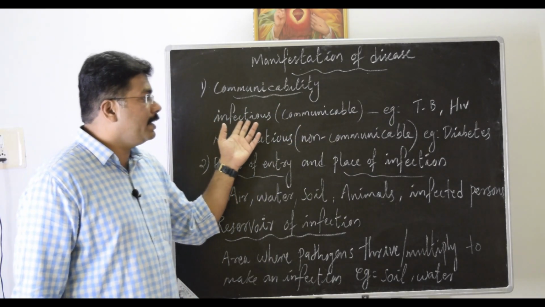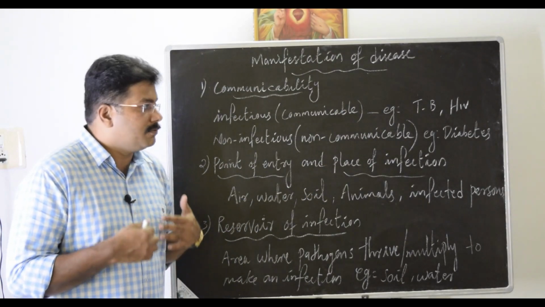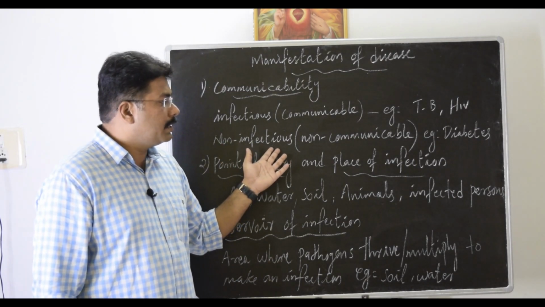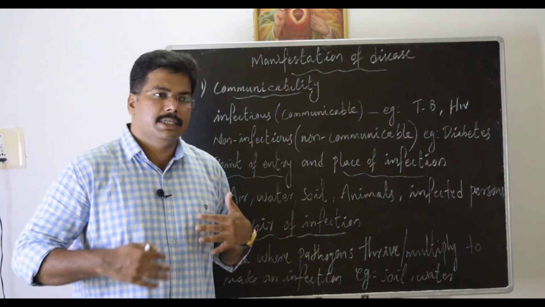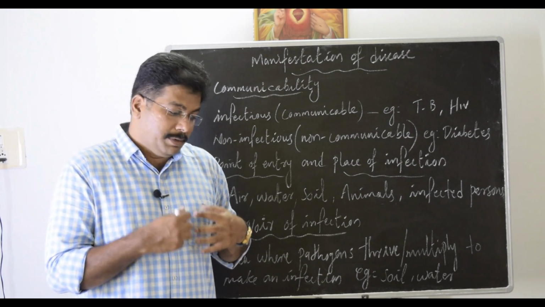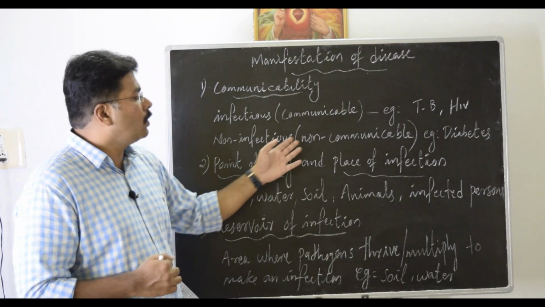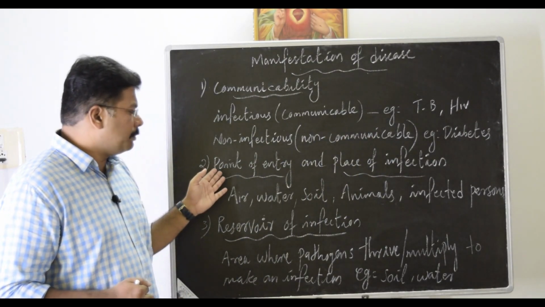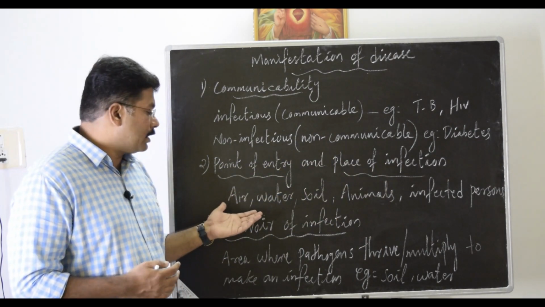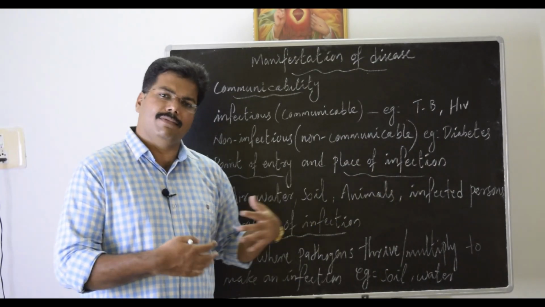Some of them are infectious, they are communicable. For example, TB and HIV can be communicated from one person to another. Next, non-infectious ones are non-communicable. For example, diabetes. Diabetes is a disorder inside our body that will never be passed to another person. That will stay only with that particular patient. They are non-communicable diseases. If you look at the point of entry and place of infection, these infections can go through air, water, soil, or through animals, or by means of infected persons themselves.